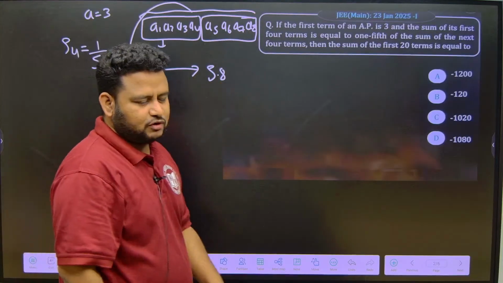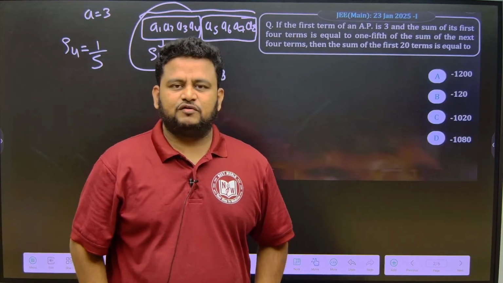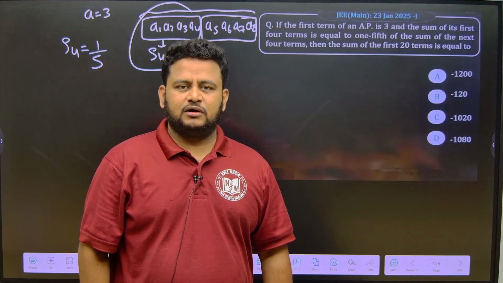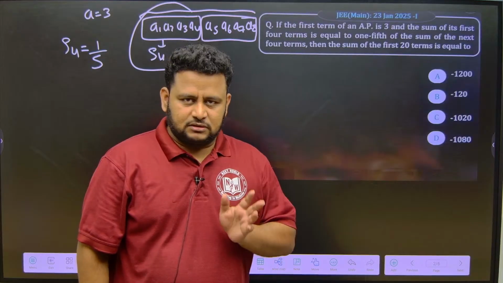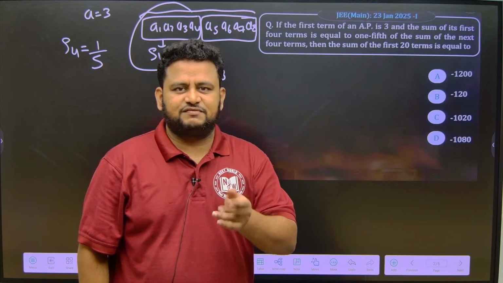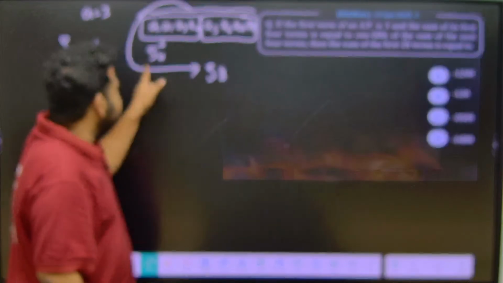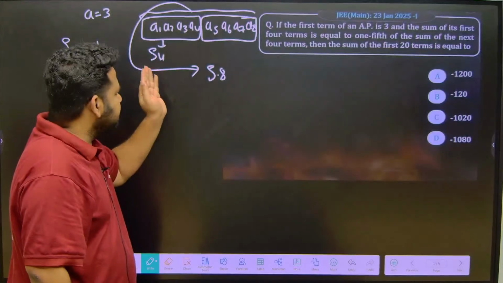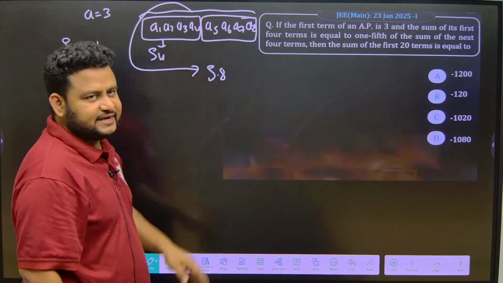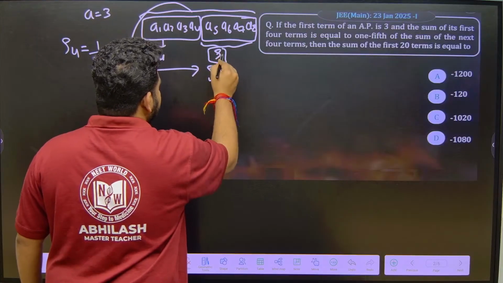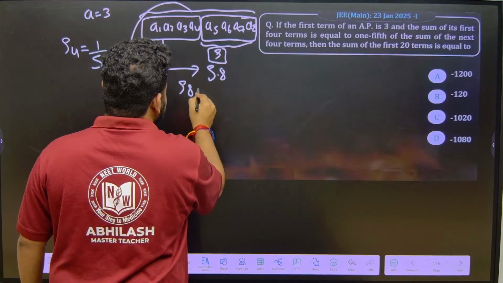Suppose you want to find out the value of 50. That time what will you do? 100 minus 50 gives us another 50, correct? Similarly, S8 minus S4 gives us the sum of the terms A5, A6, A7, A8. So they are asking the sum of these terms. To find out this sum, what can I do? S8 minus S4 I can do.